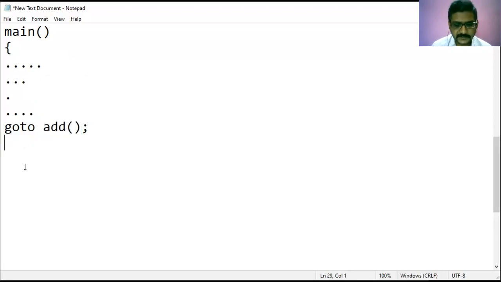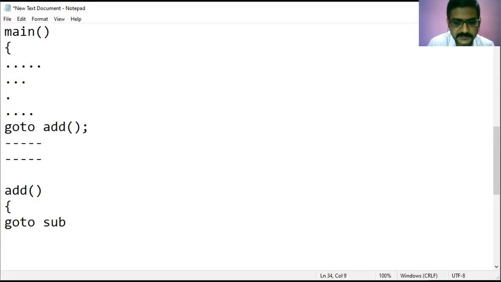Let us say there are some lines of statements here, next some lines of code are here, and then add is there. And after that, inside the add function, let us say that there is goto also. Goto subtraction, let us say that.